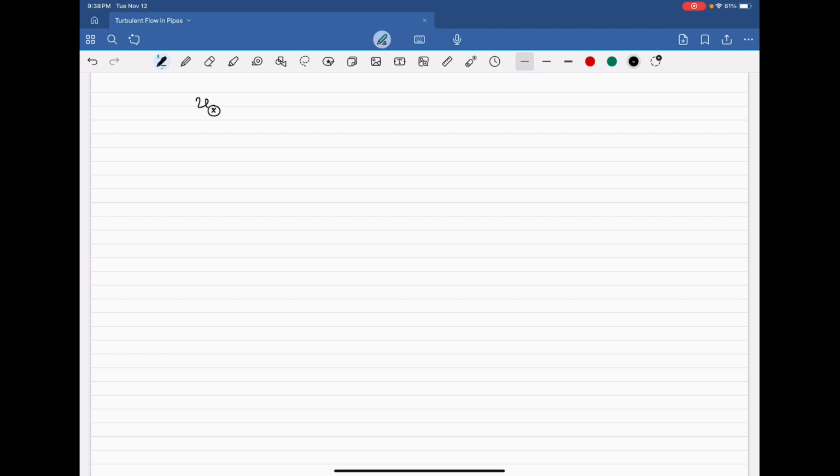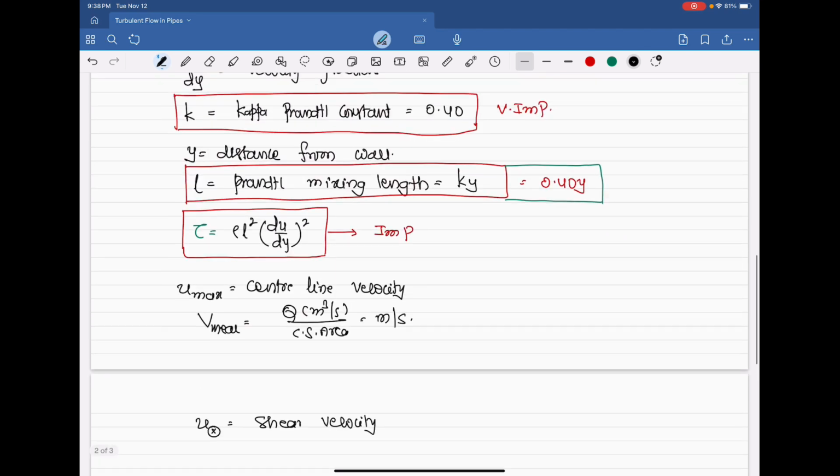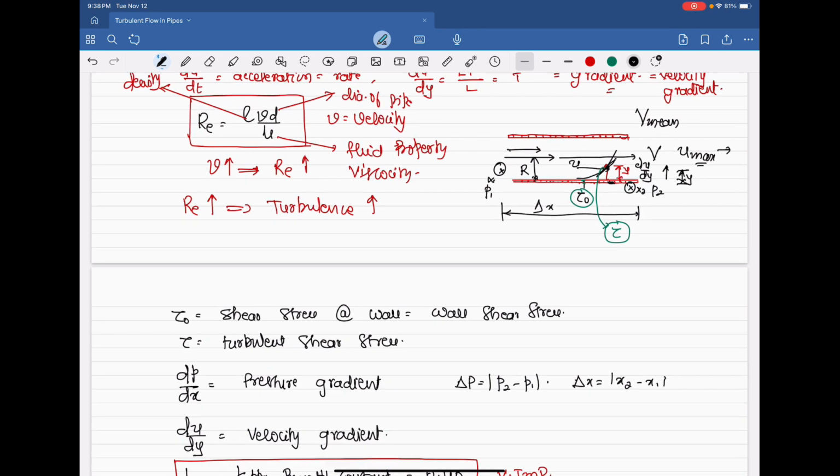U star, that is shear velocity. Due to shear, there will be a reduction in the velocity of the flow. That is, Ux is the shear velocity. Here, we have talked about wall shear and shear at y, but we have not spoken about the velocity reduction or velocity increase. Because of the lesser shear and higher shear, there will be velocity reduction.